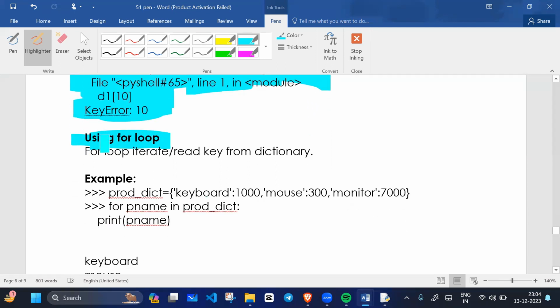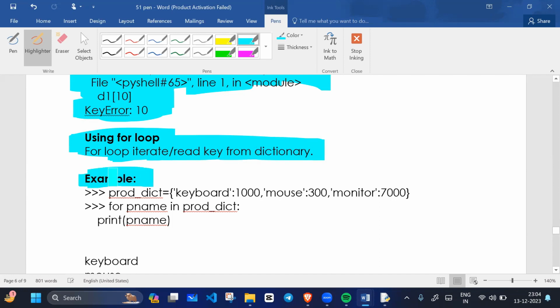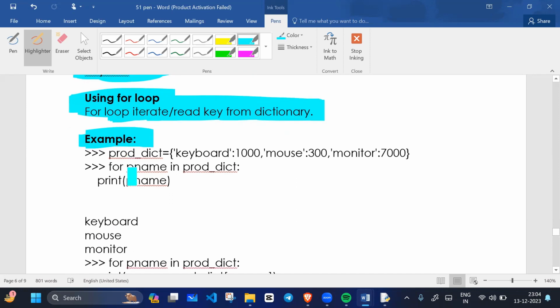Using a for loop we can read the data. A for loop performs iteration. Iteration means executing a number of times. A for loop iterates, reading keys from the dictionary. Iterate or read, both are the same. For example, see the example. We have a dictionary where keyboard is a key and 1000 is the value.